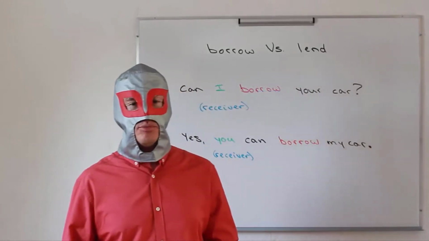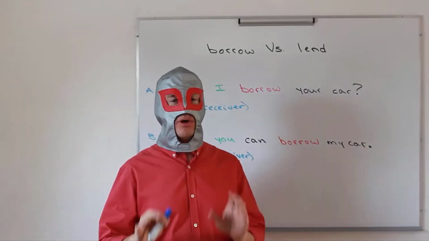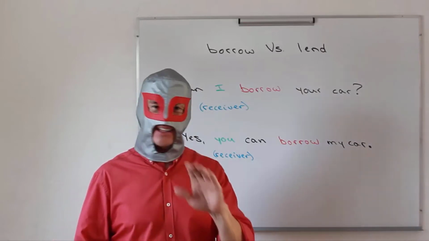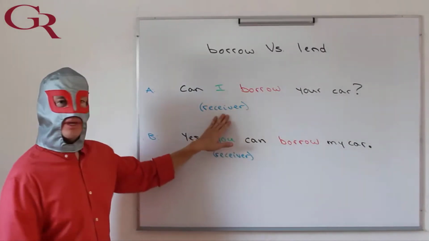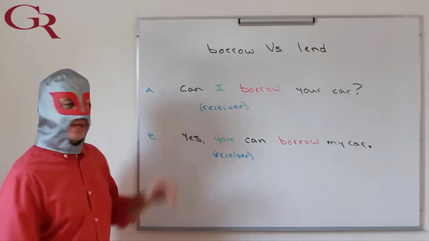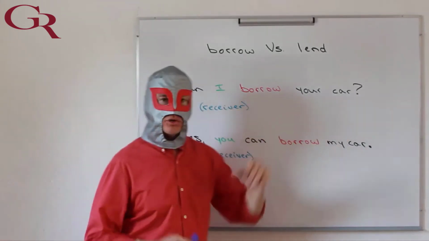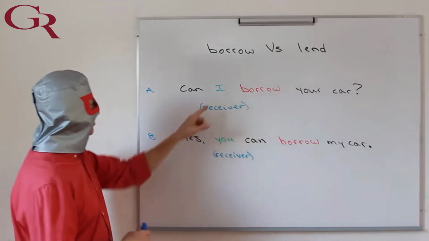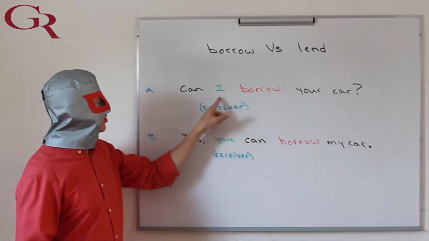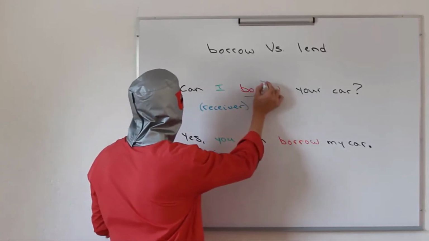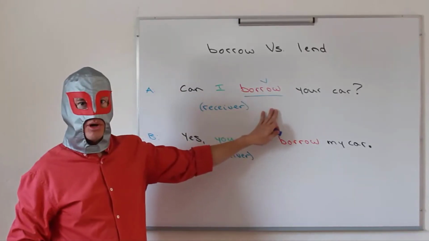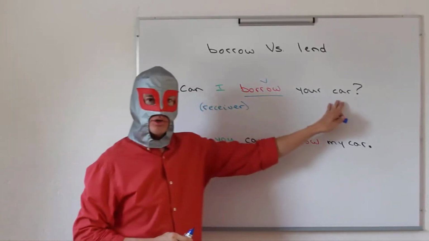Okay, now some people think that we're going to use borrow only for questions. That's not true. Once again, the key is who you mention before the verb. So here we have a question. Can I borrow your car? Again, remember, I is the receiver, so I have the receiver before the verb. So the verb that we're going to use is going to be borrow. So once again, can I borrow your car?